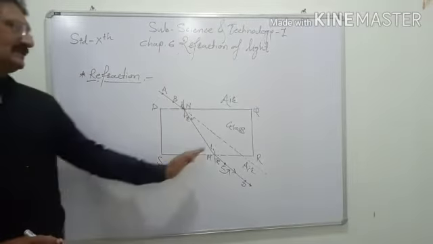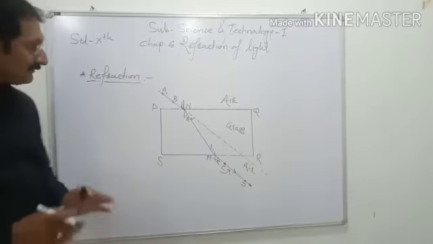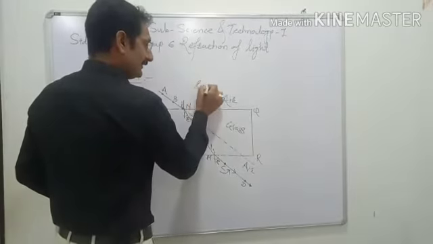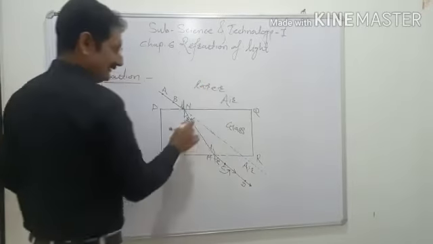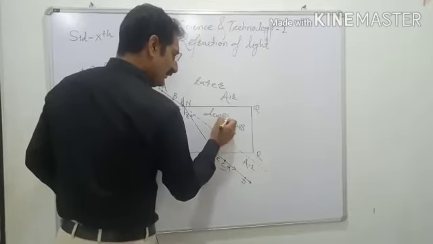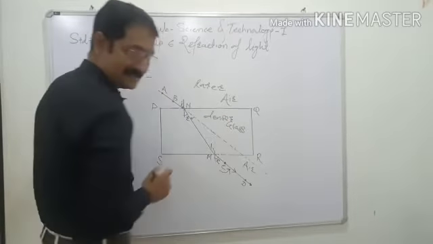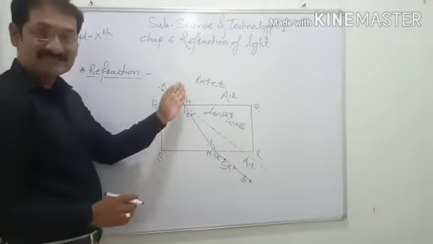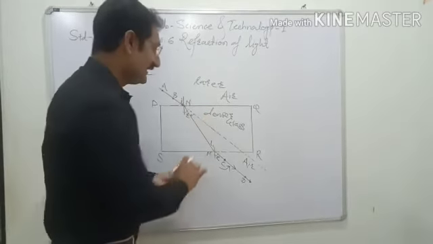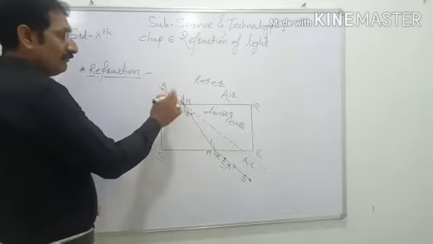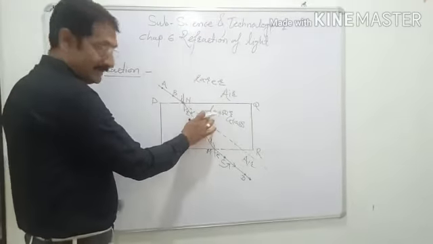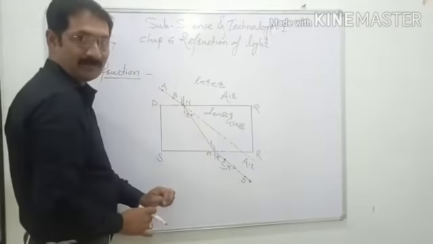So what actually happens in the refraction process? We know that air is the rarer medium and glass is the denser medium. We already know what rarer and denser mean: a medium having low density is called a rarer medium, and a medium having high density is called a denser medium. So when a light ray travels from a rarer to a denser medium, it bends towards the normal.